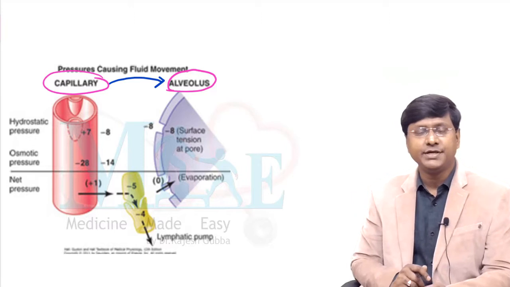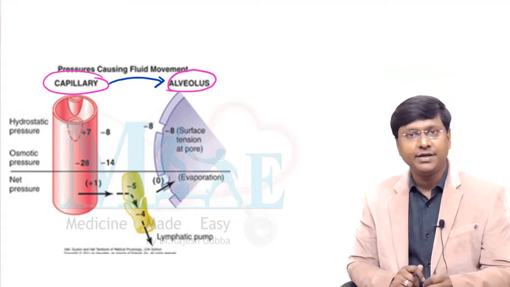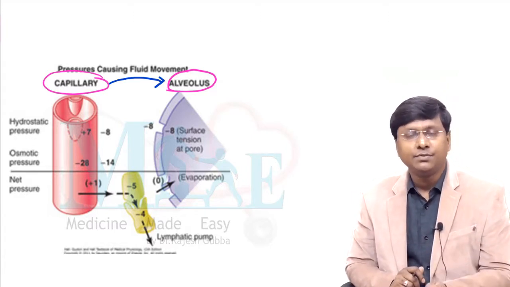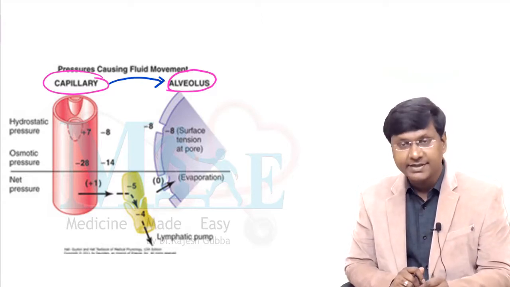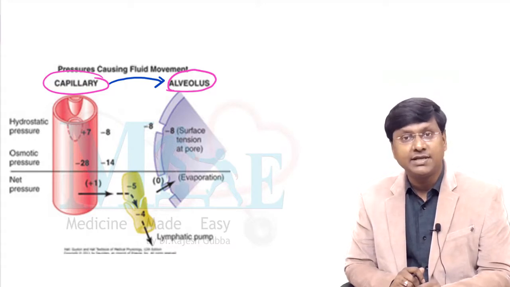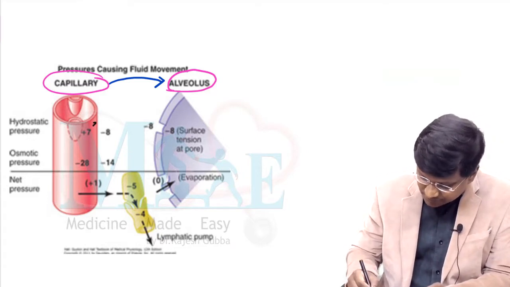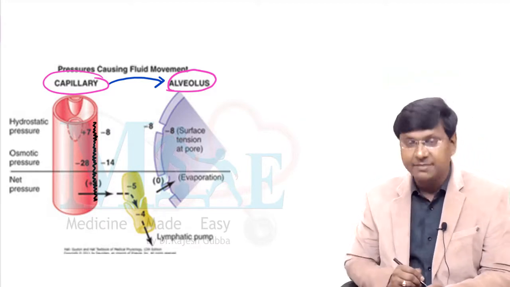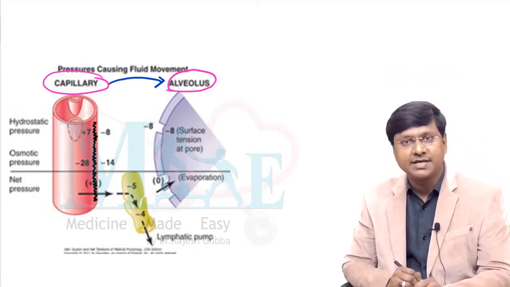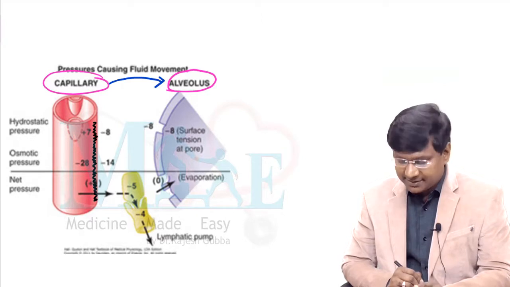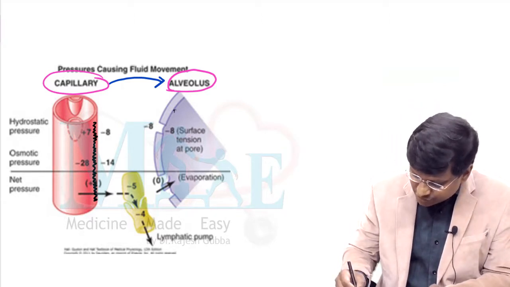A point that I wanted to tell you here is, in the exudative phase, there is damage to the endothelium of the pulmonary capillary. So capillary endothelial cells are being damaged. Not only that, there is also destruction of the alveolar epithelium.